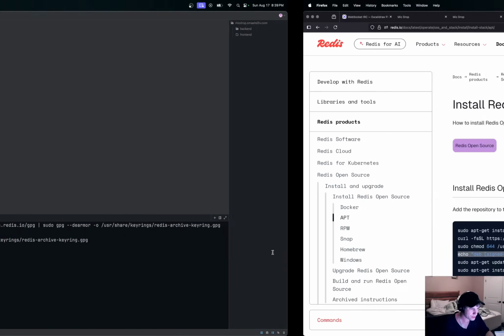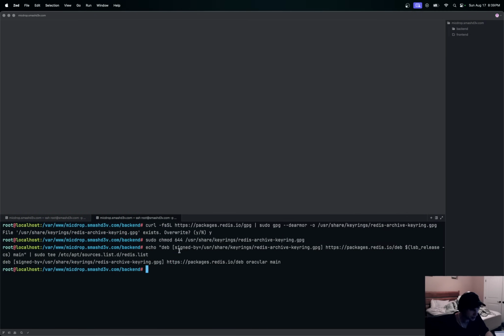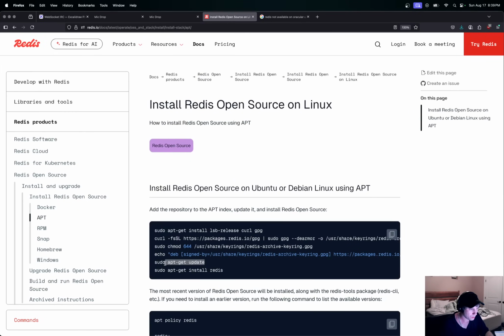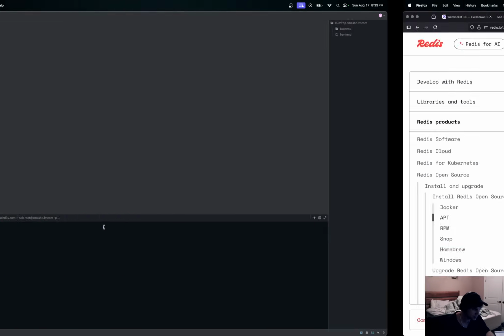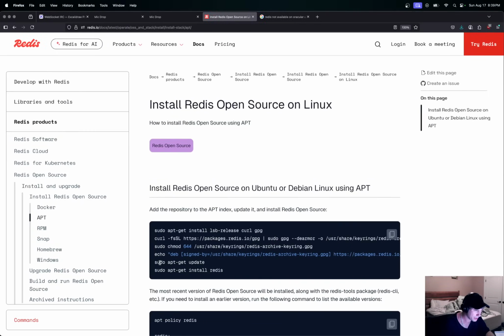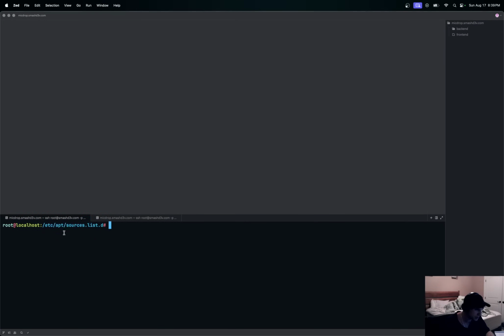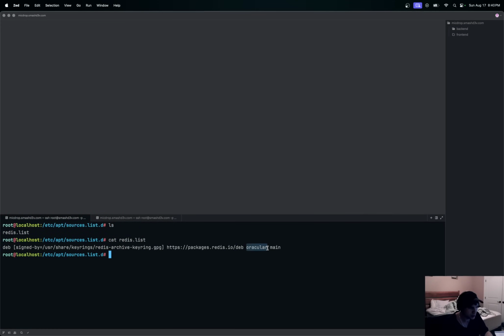Once we get all of this, you just keep pasting these lines in here. See how it has this Oracular thing here? That's fine. It'll install Redis, right? But it won't install Redis 8. So if you've copied all of these, don't do the update yet. What we want to do now is head into /etc/apt/sources.list.d, and if you ls this, you'll see a redis.list in there now. If you cat that, you'll see it has this Oracular here. So I want to change that.